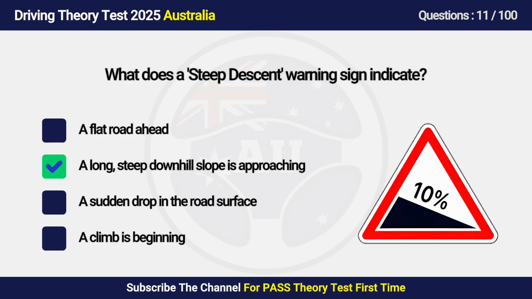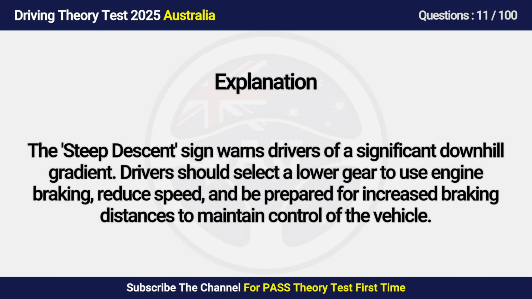Answer is B. A long, steep downhill slope is approaching. The steep descent sign warns drivers of a significant downhill gradient. Drivers should select a lower gear to use engine braking, reduce speed, and be prepared for increased braking distances to maintain control of the vehicle.